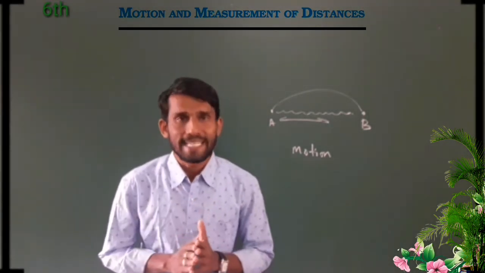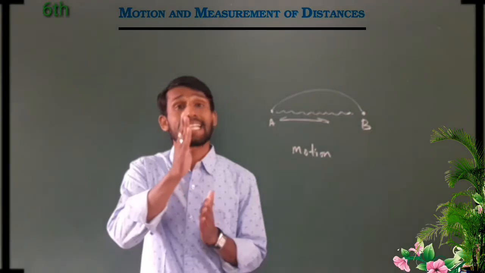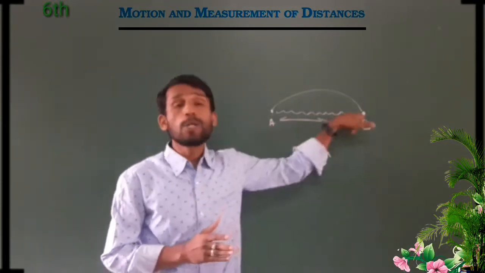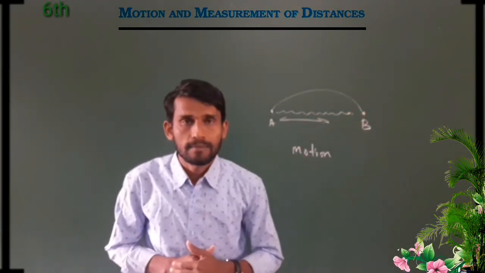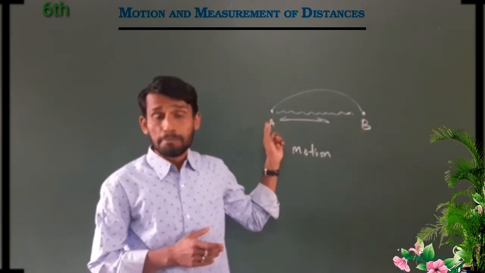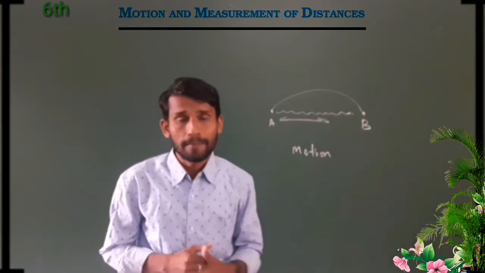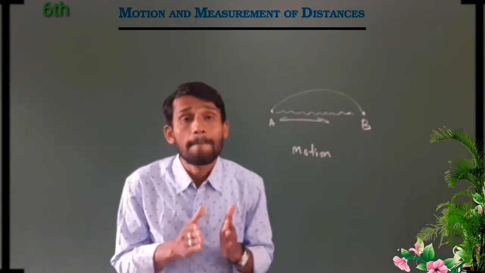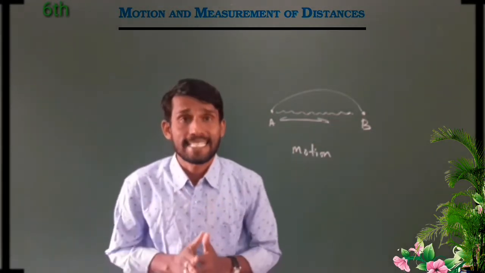But my question is how much distance an object traveled from point A to point B? Dear friends, that is the measurement of distances.